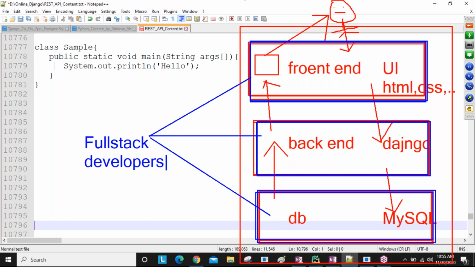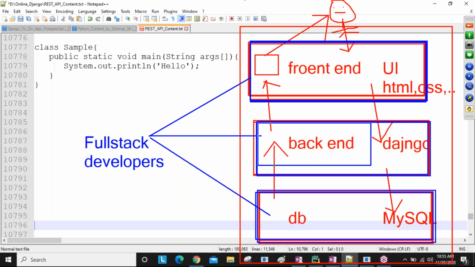Why? Because the front end is common to all languages, sir. If you are developing Java projects, .NET, or Python, the front end is common. Only the backend is changing and the database is changing, guys. You know Django coding and you know presentation coding also.